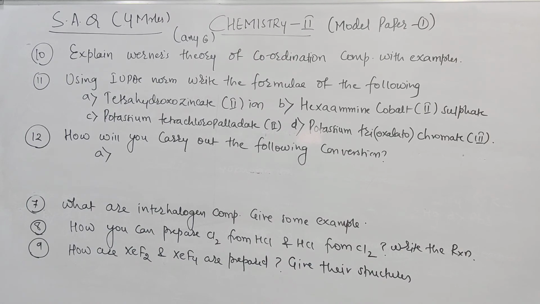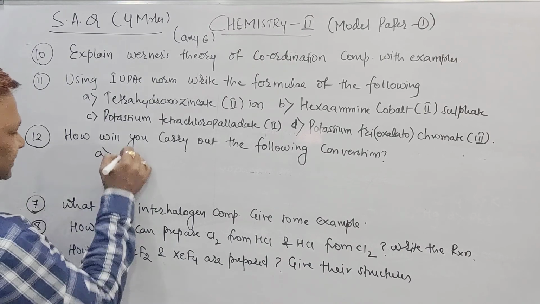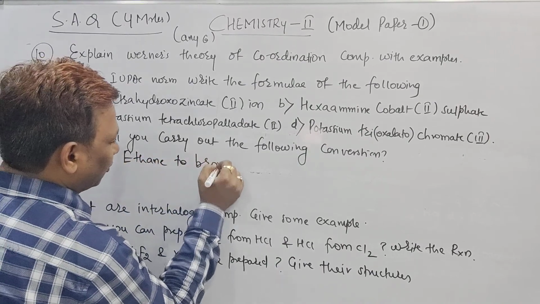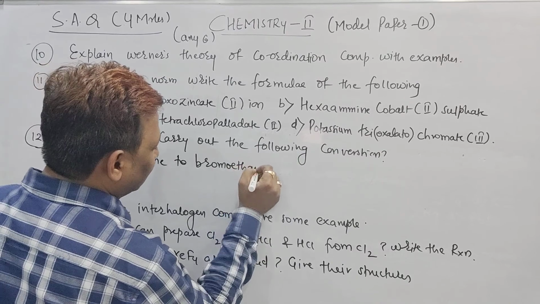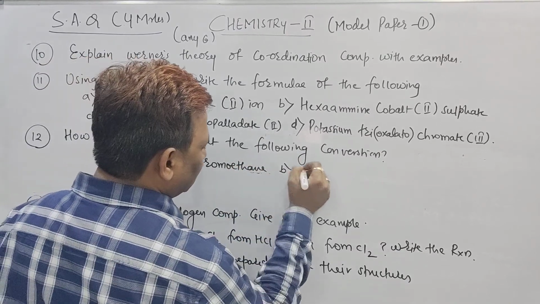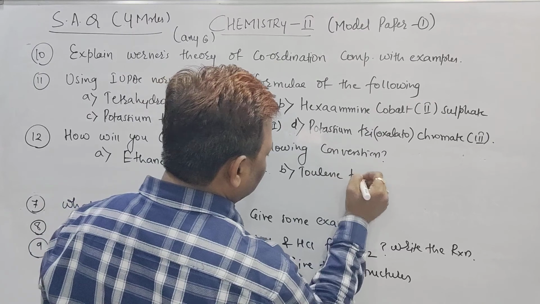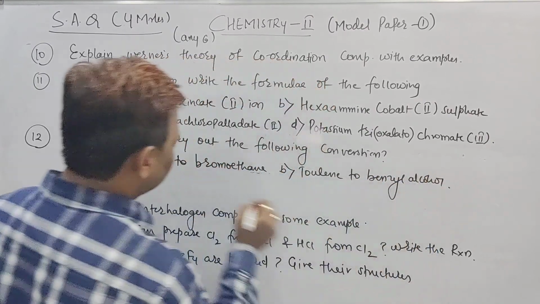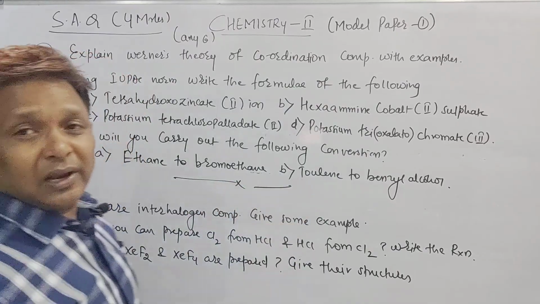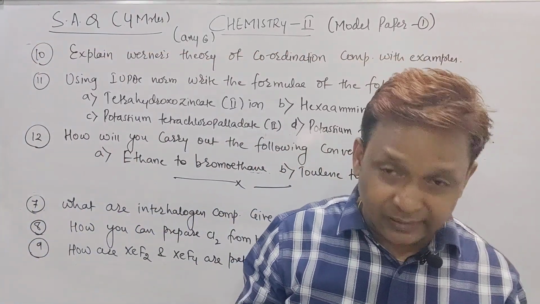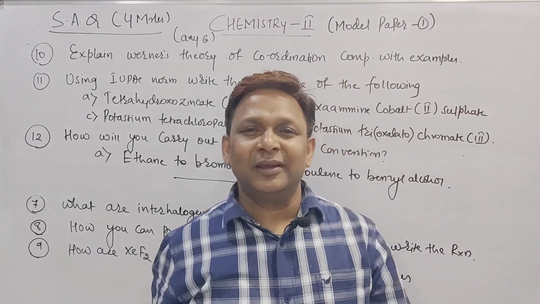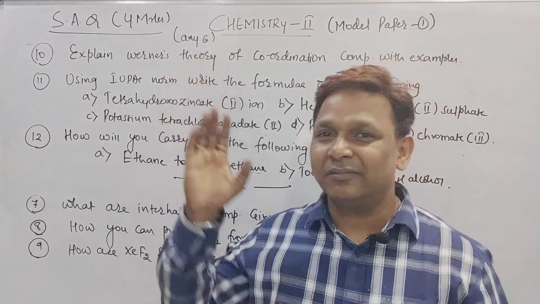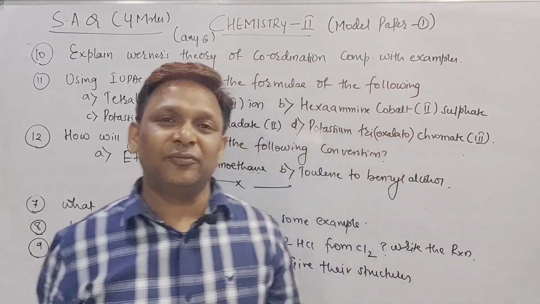First one, ethane to bromoethane, and second, toluene to benzyl alcohol. Right? How many, sir? We did 12 SAQs, beta. If you prepare these 12 SAQs, 100% guarantee, in IPE you are able to write at least 8 questions. They are asking to write only 6, but you are able to write a minimum of 8 questions from this.